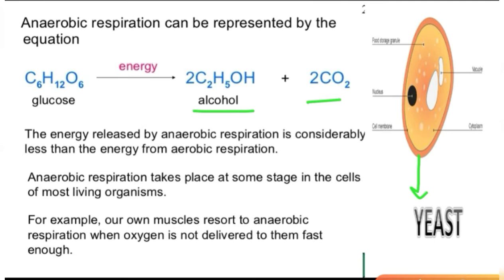So what does this yeast do? The yeast combines with the sugar which we add and breaks it down into alcohol and carbon dioxide. The production of this carbon dioxide basically makes the cake or bread fluffy. So this process takes place with the help of yeast. That is why we add yeast to it.